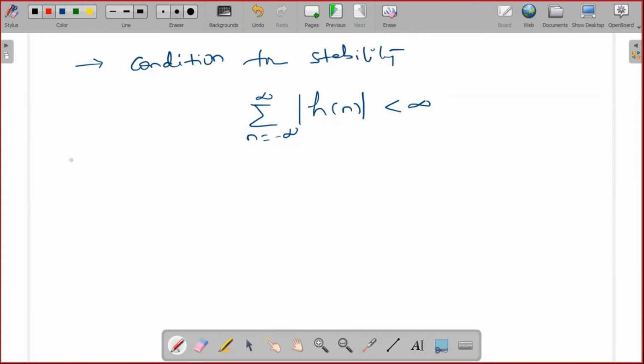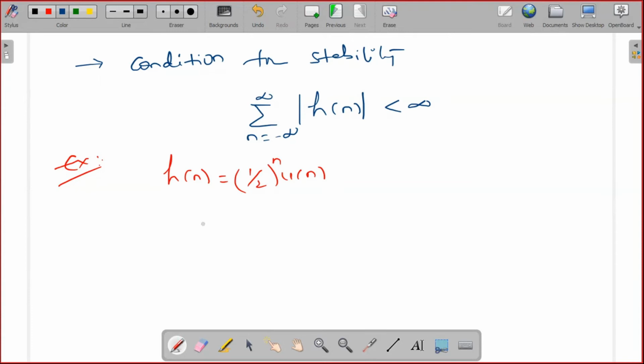Let's take one example. Let's take the LTI system whose impulse response is h of n equal to 1 by 2 whole power n u of n. Now, check whether this LTI system is stable or not.